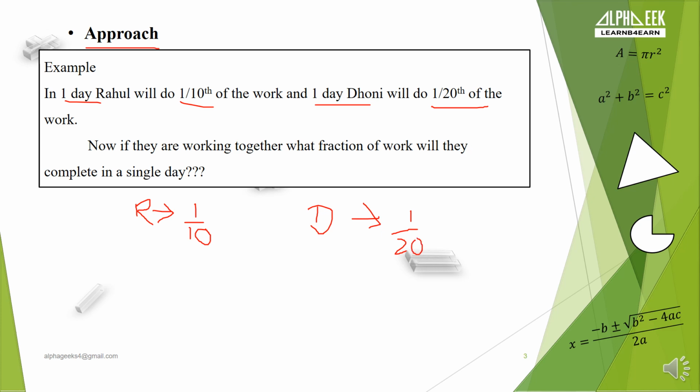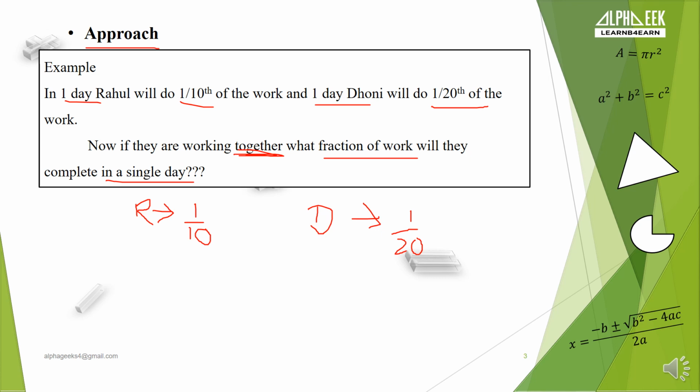Now let's see what the question is asking from us. If they are working together, what fraction of work will they complete in a single day? To find that answer, we can simply add the work done by both of them in a single day because they are working together.